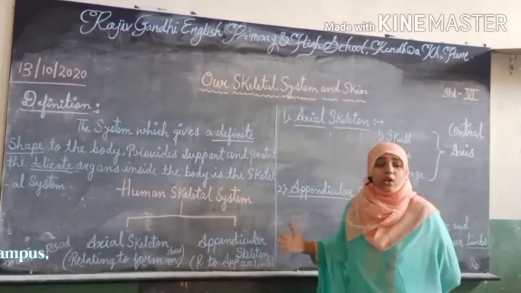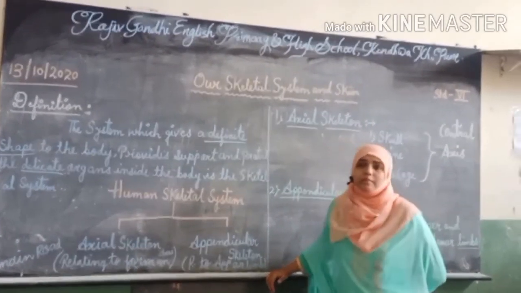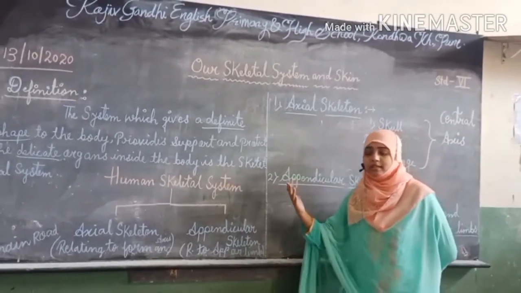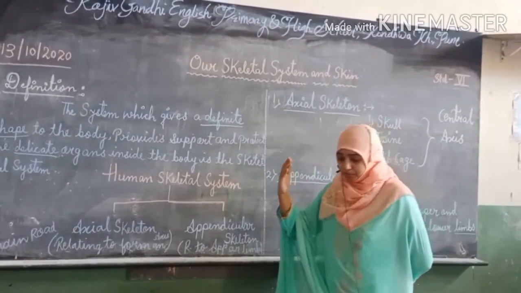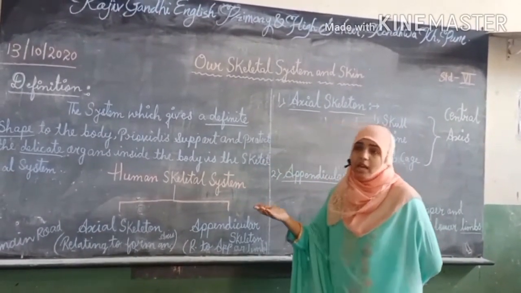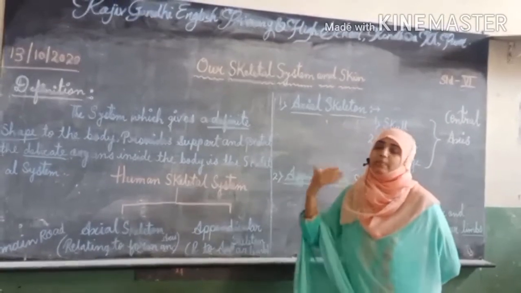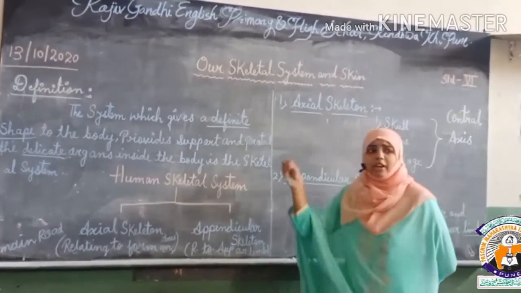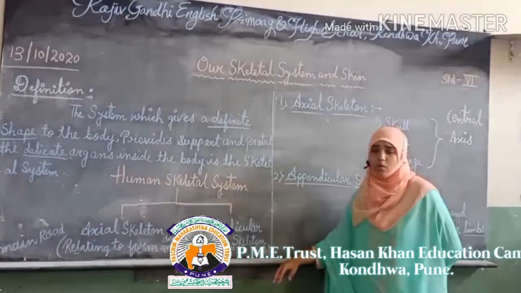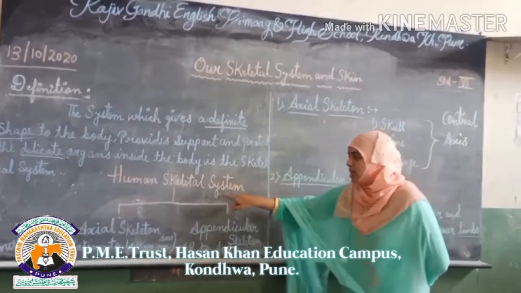System means systematized effort, or systematized things linked one by one: how the body organs are present, where they are situated, and what their position is. Whatever relates to the body parts is known as the system.